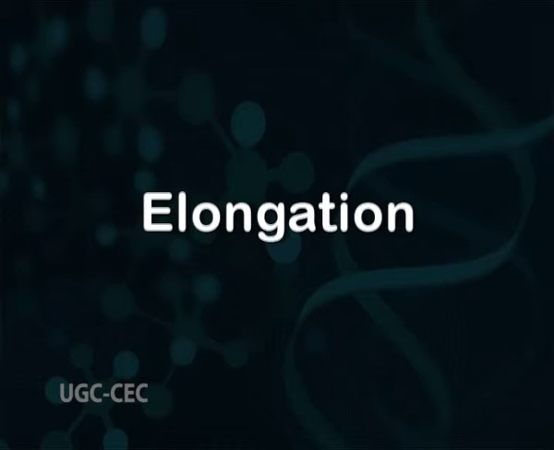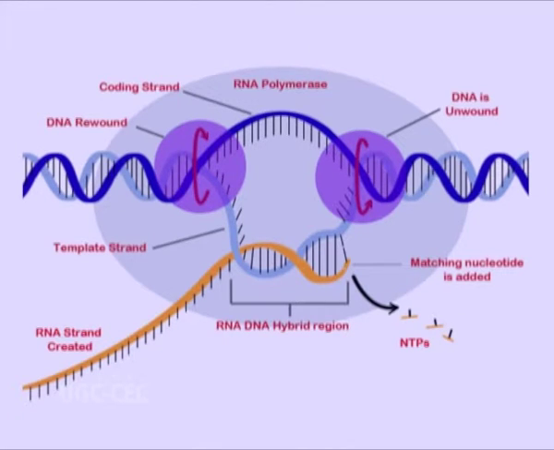Second step, elongation. Once transcription is initiated, the DNA double helix keeps on unwinding forward. RNA polymerase reads the template strand and goes on adding complementary nucleotides to the 3' end of the growing chain. All RNA polymerases travel along the template DNA strand in the 3' to 5' direction and catalyze the synthesis of the new RNA strand in the 5' to 3' direction, adding new nucleotides to the 3' end of the growing RNA strand.